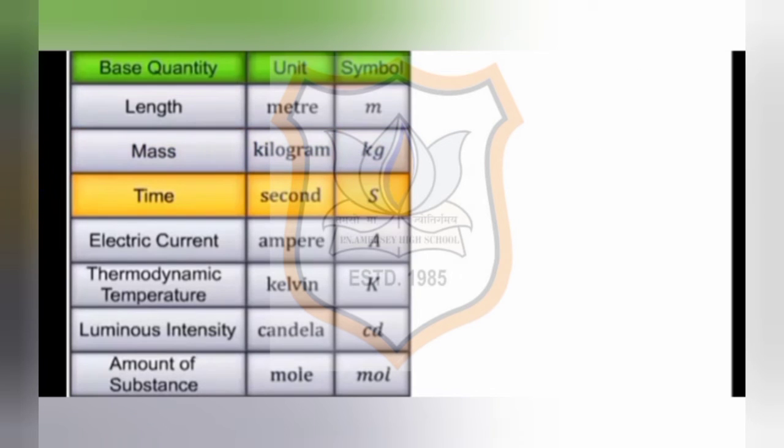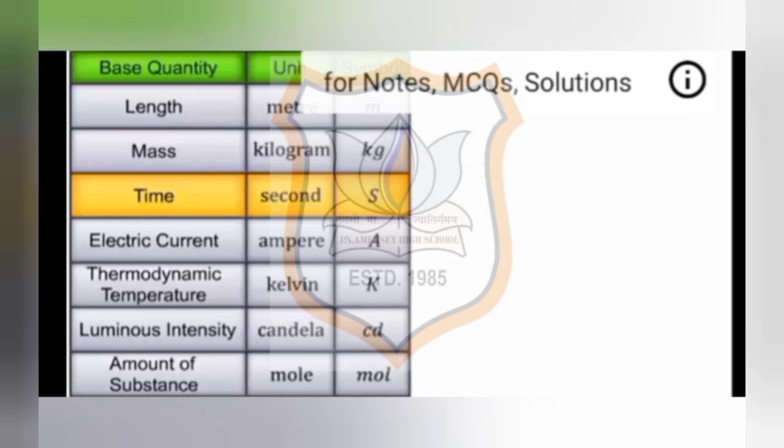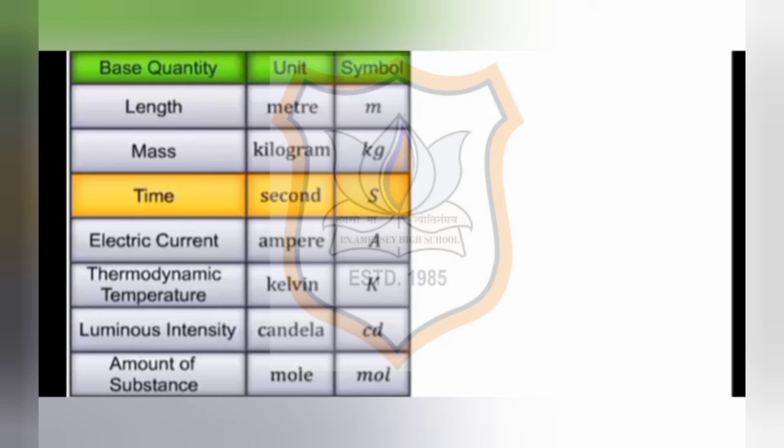The second is the duration of the periods of radiation corresponding to the transition between the two hyperfine levels of the ground state of cesium-133 atom. The fourth is electric current. Its unit is ampere and symbol is A.